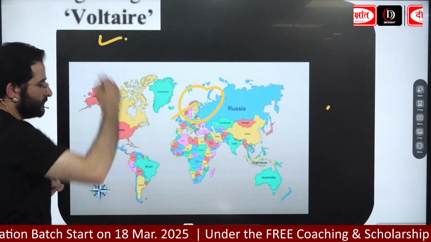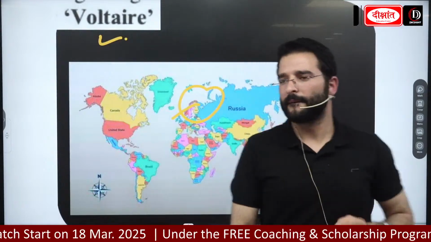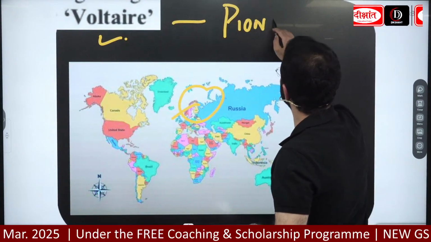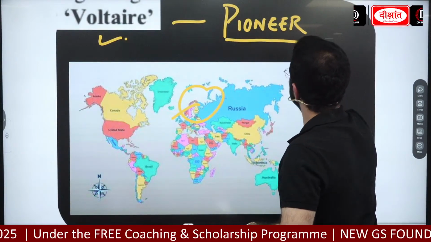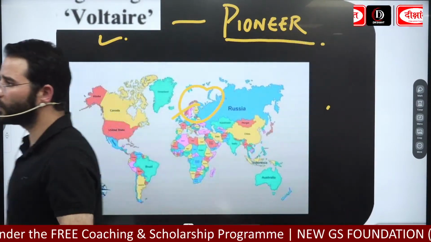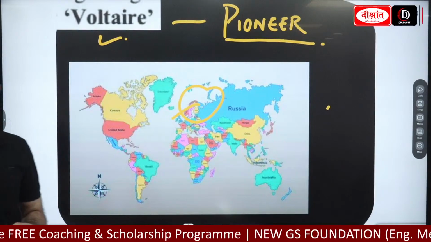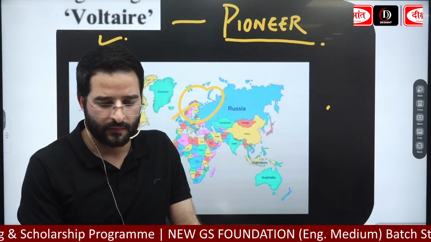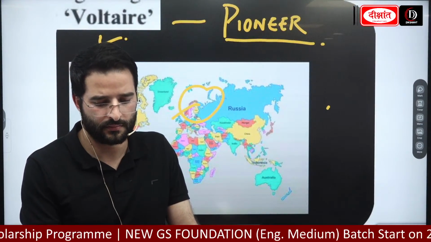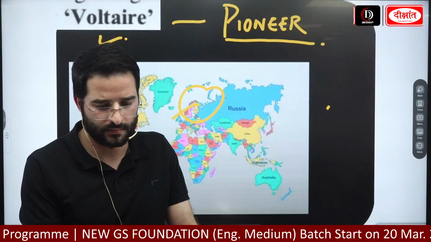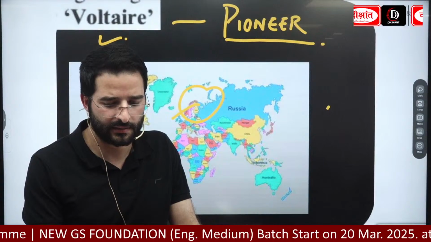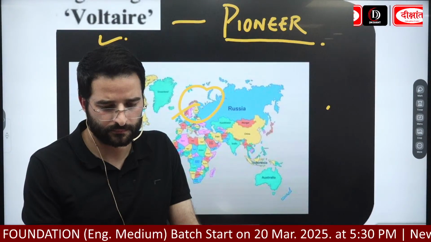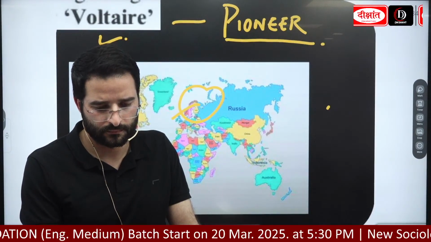Now write down Voltaire. He was a pioneer who started advocating for the ideas such as liberty, freedom.